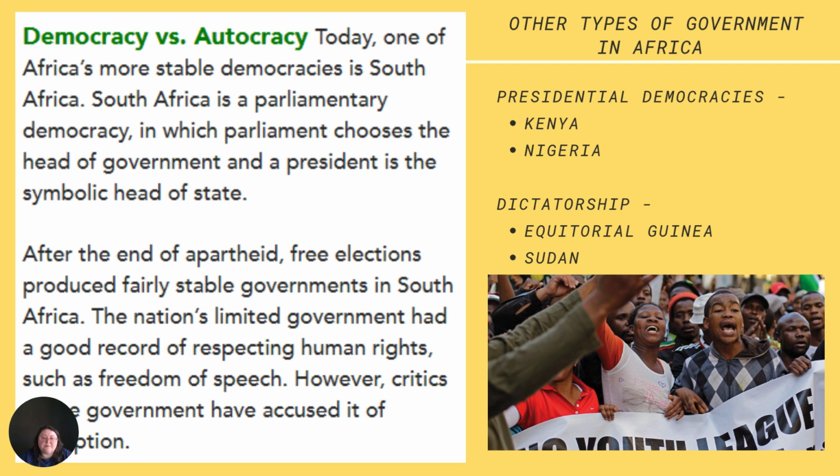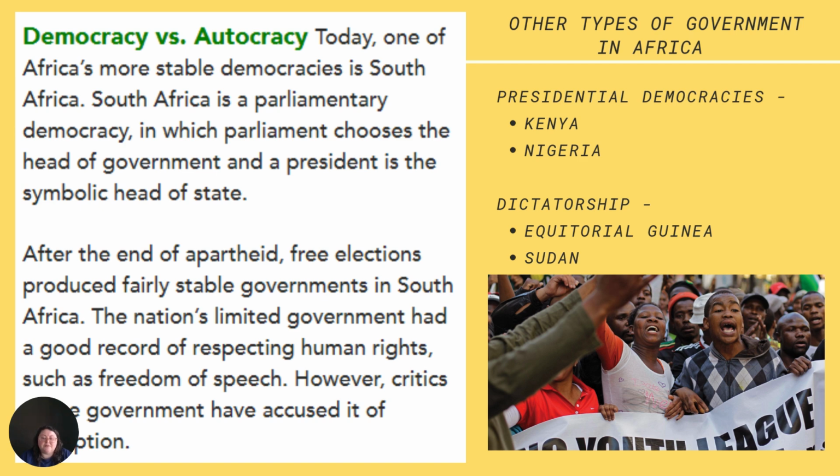South Africa is a parliamentary democracy in which parliament chooses the head of government and a president is the symbolic head of state. After the end of apartheid, free elections produced fairly stable governments in South Africa. The nation's limited government had a good record of respecting human rights, such as freedom of speech. However, critics of the government have accused it of corruption.